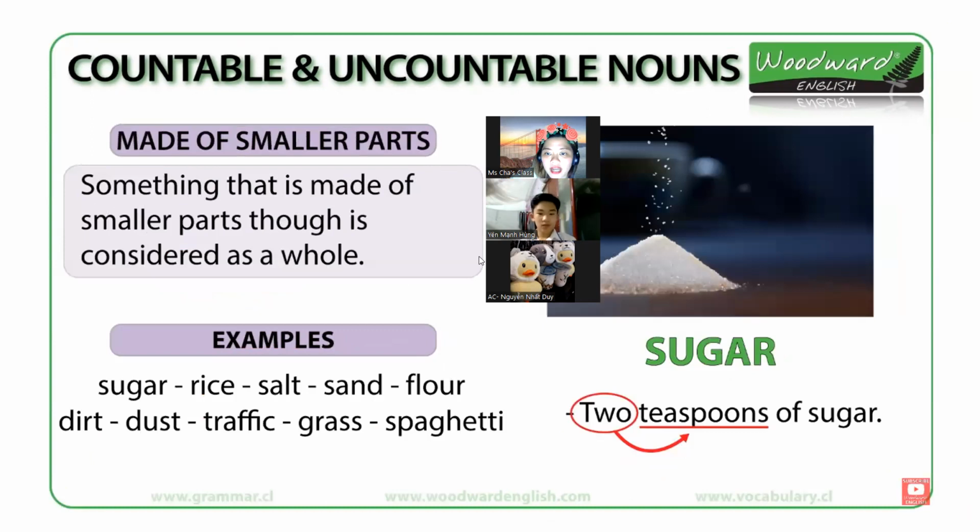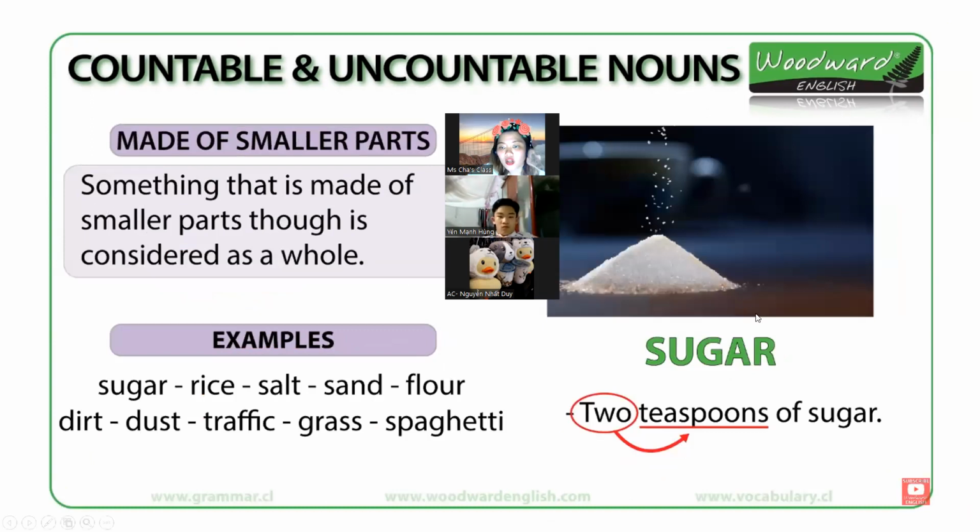Now, what is the third? Now we are on the third part. So abstract ideas is the first one. The second one is the liquids and gases.